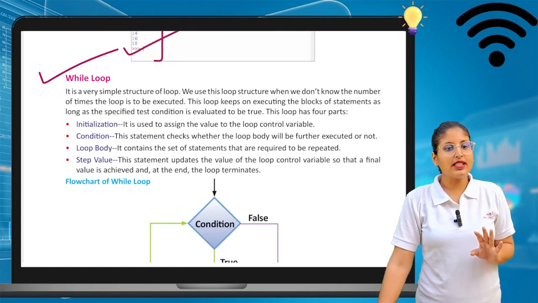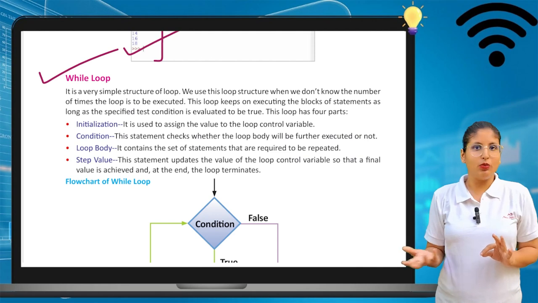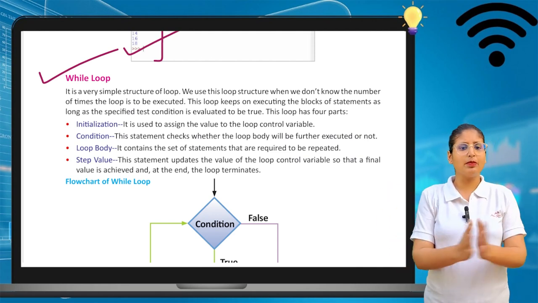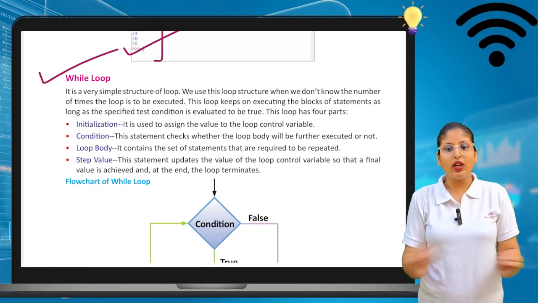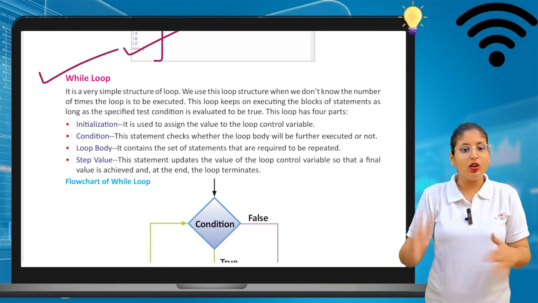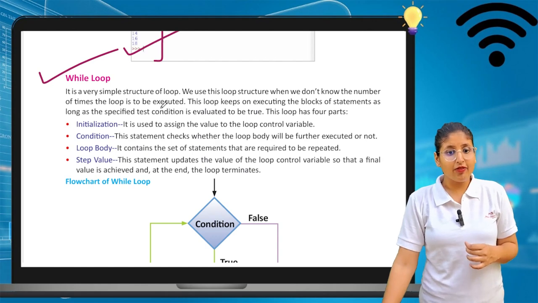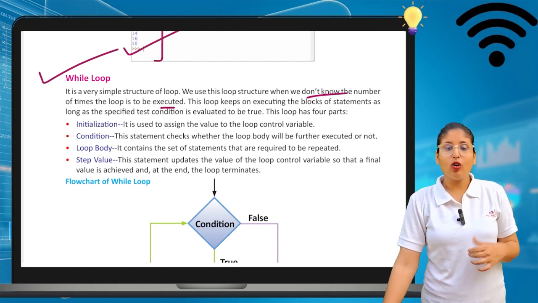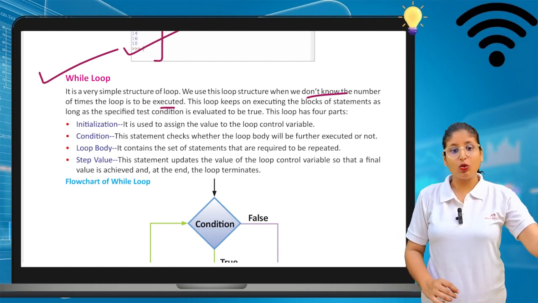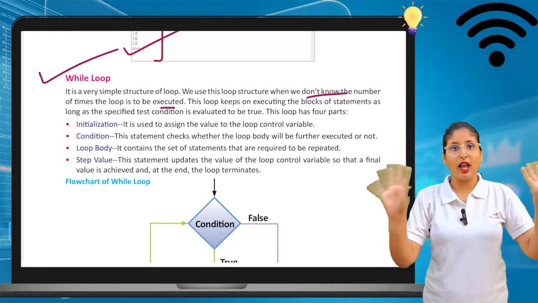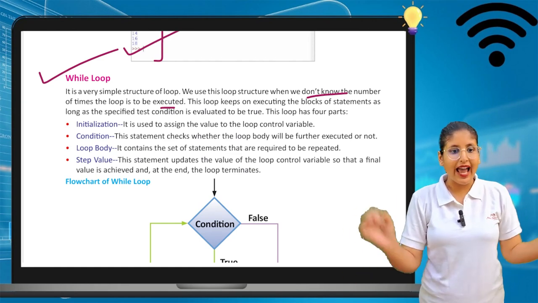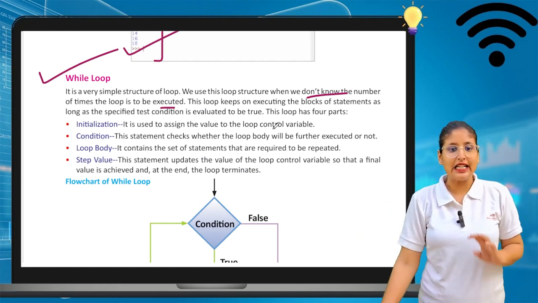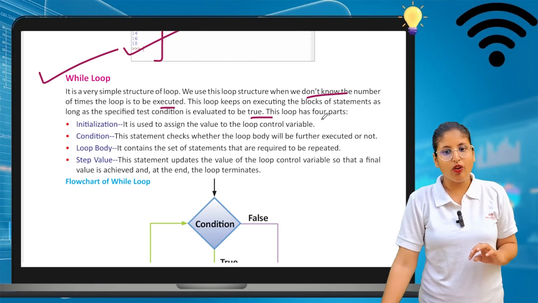Now we will see the while loop. What does a while loop do? It is a very simple structure. We use this loop structure when we don't know the number of times the loop is to be executed. In a for loop we know the number of times we have to execute. In a while loop we do not know how many times we have to execute it. This loop keeps on executing the block of statements as long as the specified test condition evaluates to true.